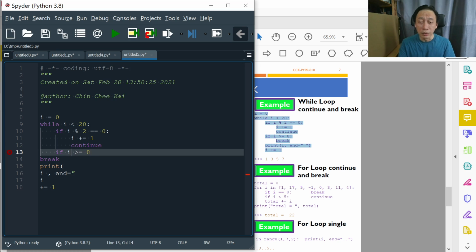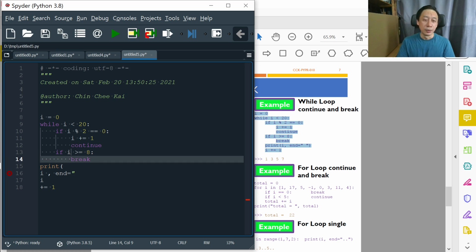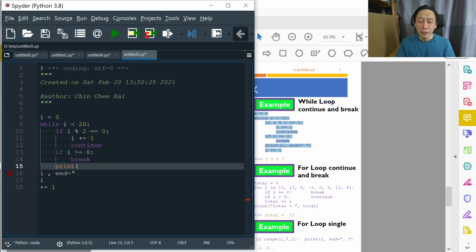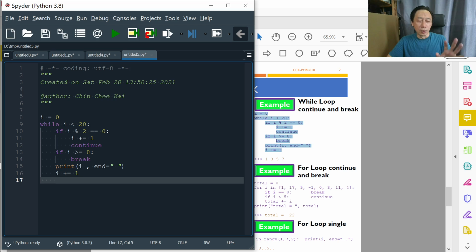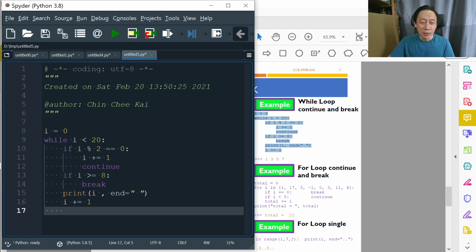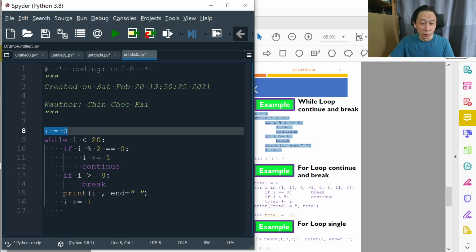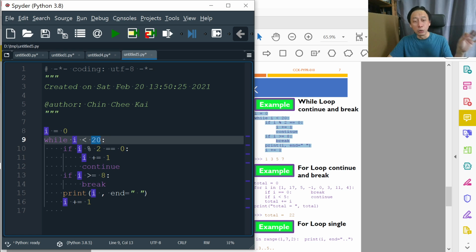Otherwise, if I is greater or equal to 8, break. Otherwise, print I, where the end is not a new line but a space. That's just to make sure our numbers go horizontal rather than vertical. And then I plus equals 1. So first of all, let's have a brief analysis. First set I to 0. We will keep doing so as long as I is 0, 1, 2, 3 until 19, not 20, 19 included.